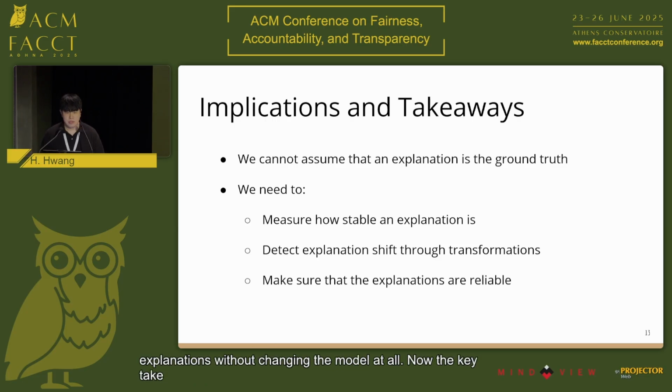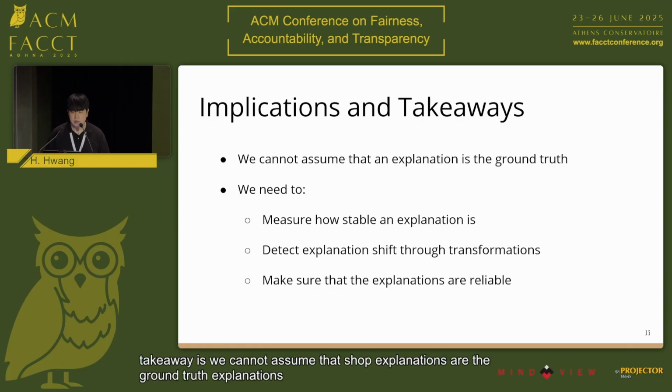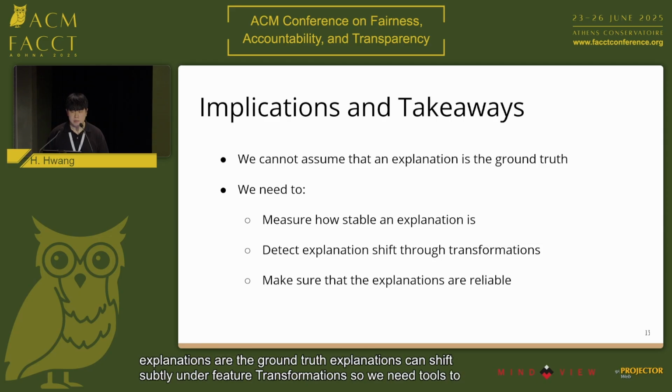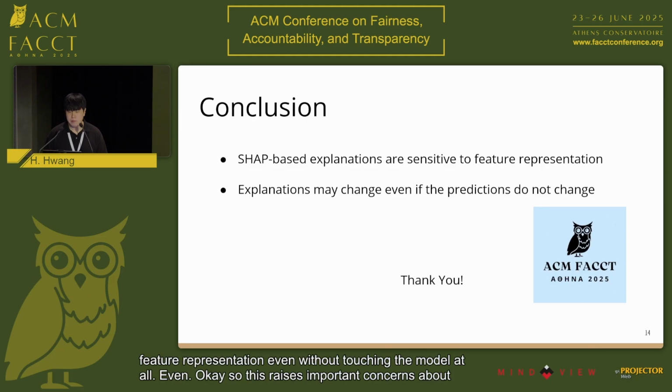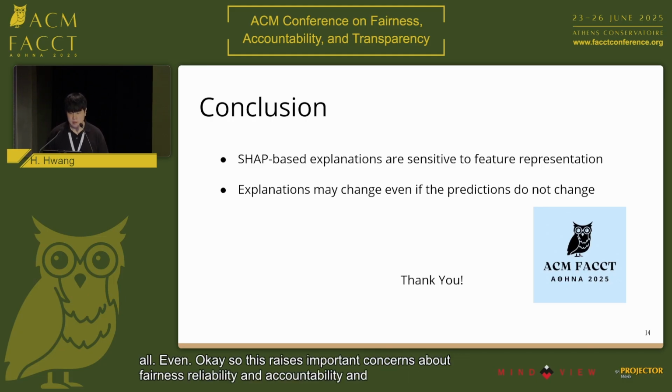Now, the key takeaway is we cannot assume that SHAP explanations are the ground truth. Explanations can shift subtly under feature transformations, so we need tools to measure explanation stability and to detect potential manipulation. To conclude, SHAP-based explanations are sensitive to feature representation even without touching the model at all. This raises important concerns about fairness, reliability, and accountability in explainable AI. Thank you for coming, and feel free to ask any questions.